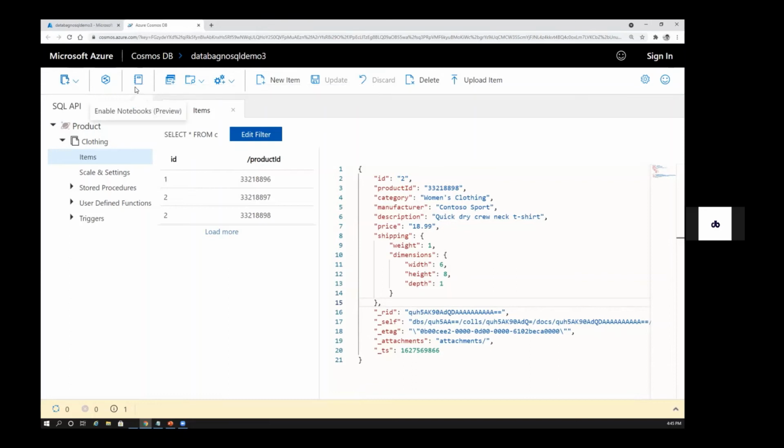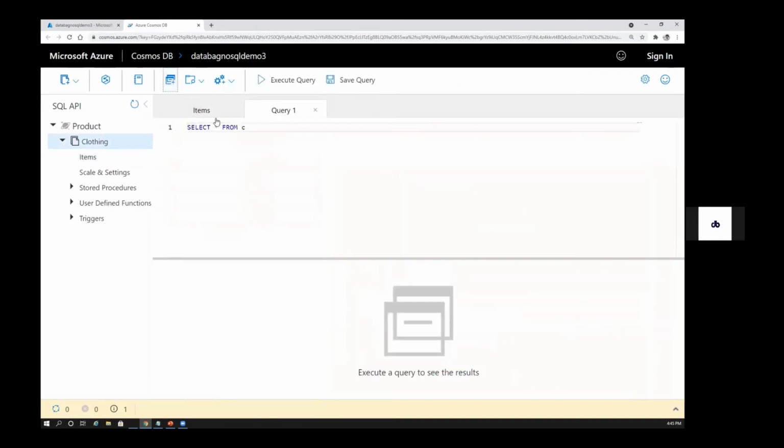And you have notebooks, like I said, right? So you can also write your Python scripts and Scala scripts there, or else .NET C# programming scripts. And then you have new SQL query. This is what we're going to try now. But before that, you can also open a query, right? If you've already saved something, you can open your existing queries. And you also have stored procedures if you already have something. So let's try to open a new query.